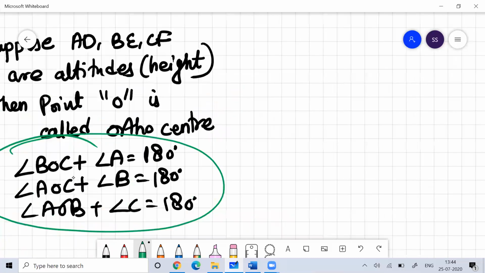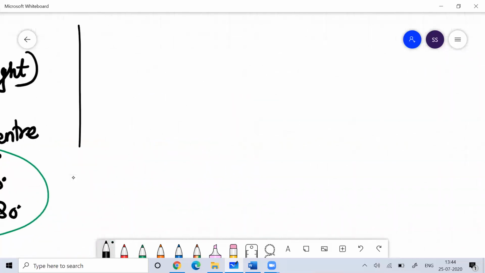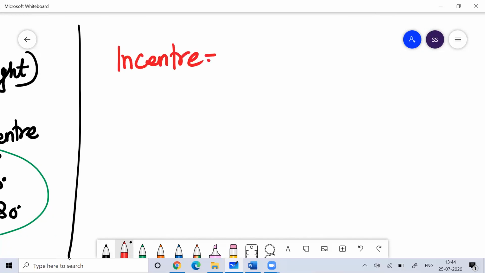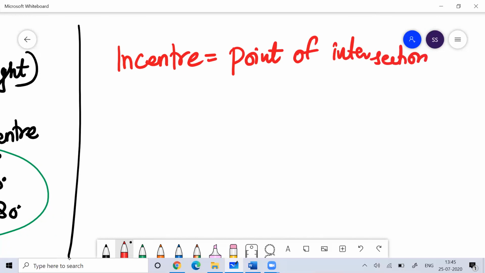Till now I have talked about two geometric centers: the centroid and the orthocenter. Now the next geometric center I'll talk about is the incenter. The incenter is the point of intersection of all angle bisectors of a triangle.